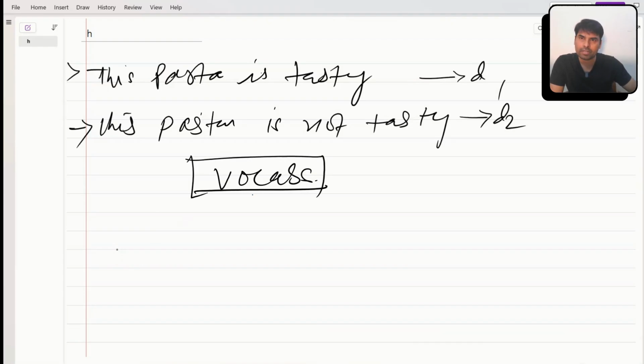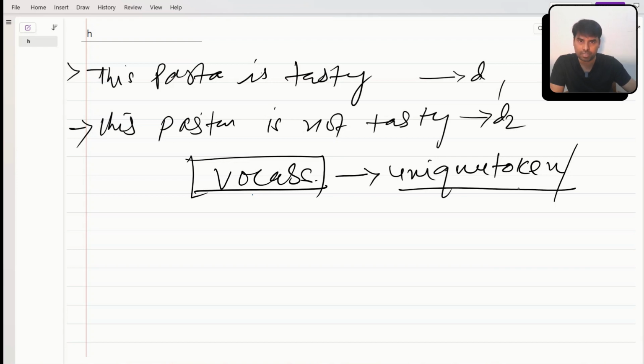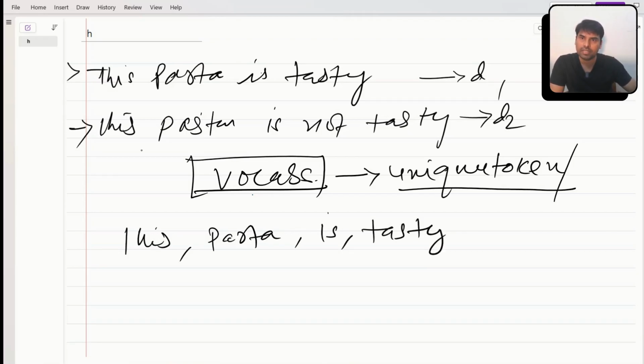So what is my vocab? Vocab is unique words, unique tokens. Vocab is nothing but the unique tokens or unique words which are part of your given corpus. If I prepare my vocab, it will be this: this, pasta, is, tasty. Now this has already come.